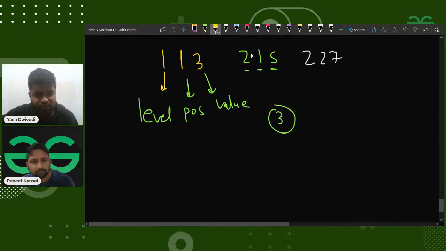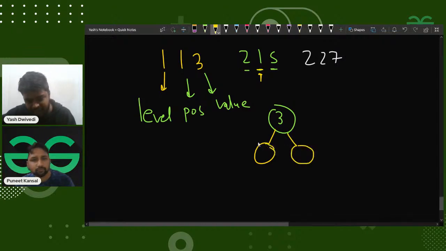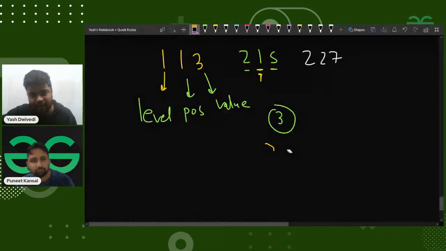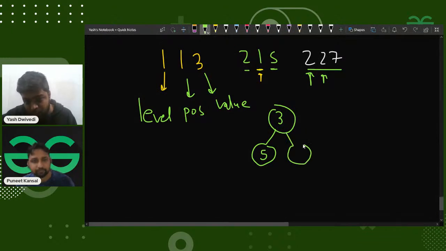Then next, if I have 215, I know that 2 is the level of this node, this node is 5, and since its position is 1, I can have two nodes at the second level. I know that for sure because in the question it was written full binary tree. So I have to connect this 3 to this 5. Then 2, 2, and 7: the level is 2, the position is 2, so this is the second position with respect to 3. Then I'll have the node 7.